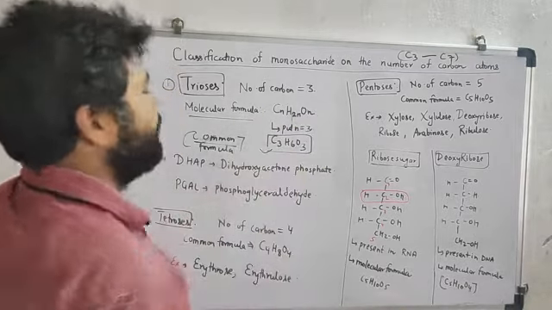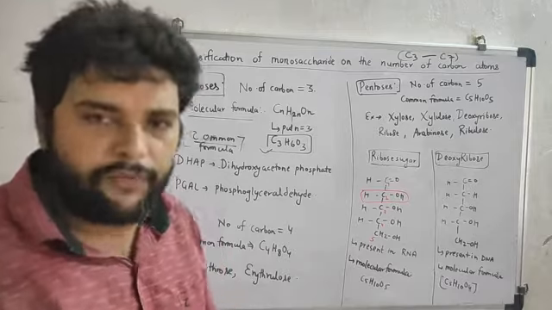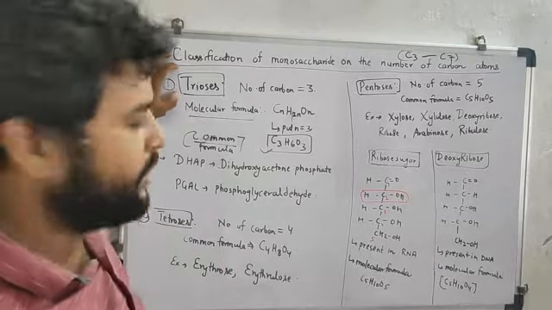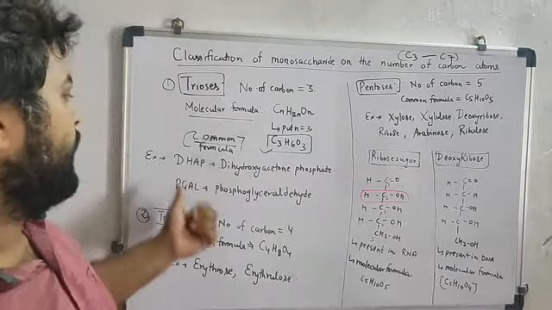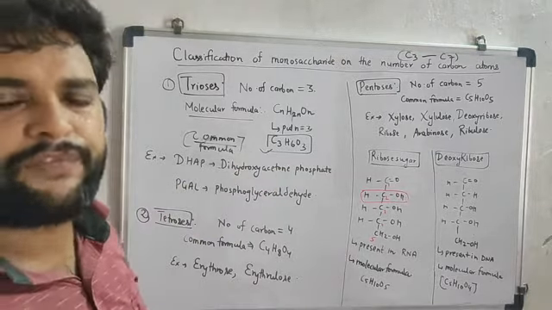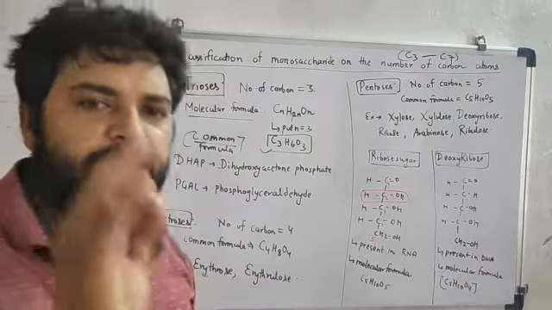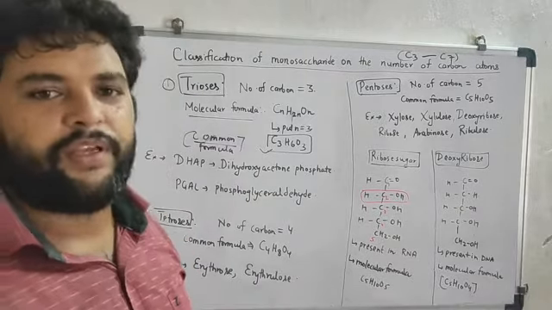So the common formula for the trioses is C3H6O3.